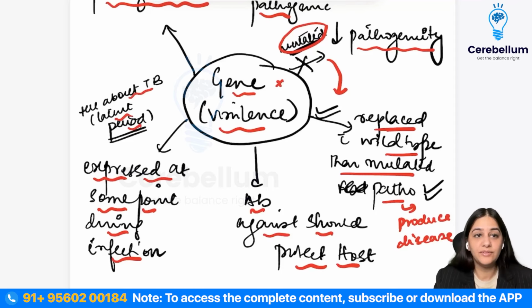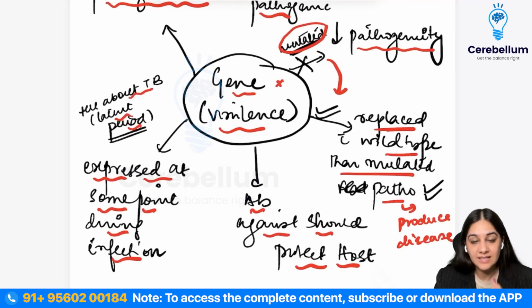Also an example is TB, where in a tuberculosis disease, a person can have a latent infection, and during that latent infection, the person is clinically latent. That means clinically not producing any kind of disease. But when an immunocompromised stage is reached, the person becomes clinically relevant. So clinical features start appearing whenever the immunity goes down and the TB bacilli becomes active.